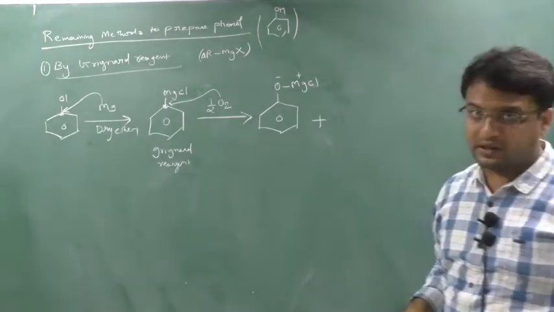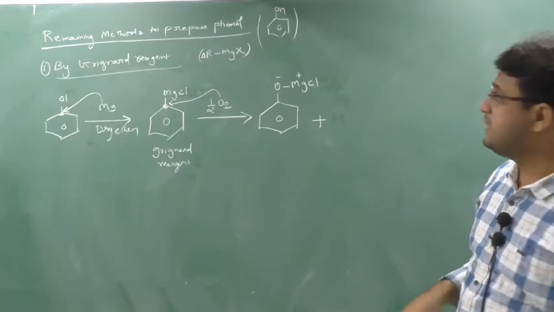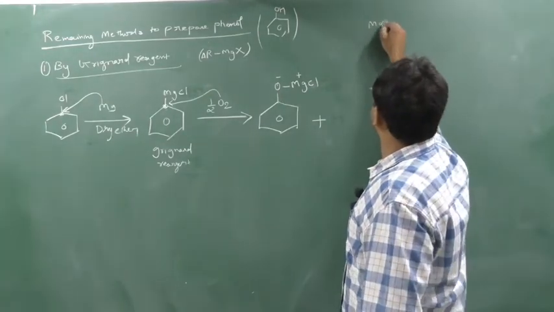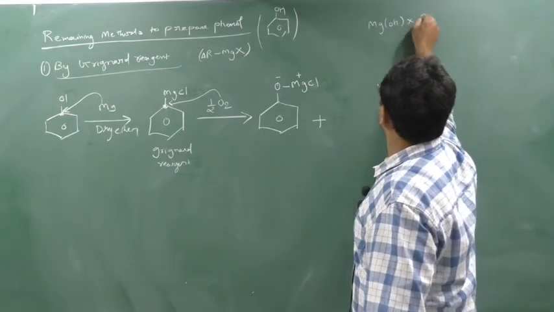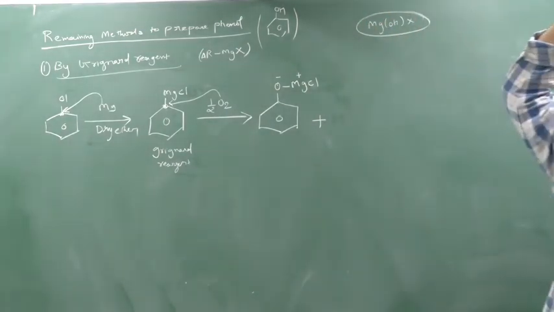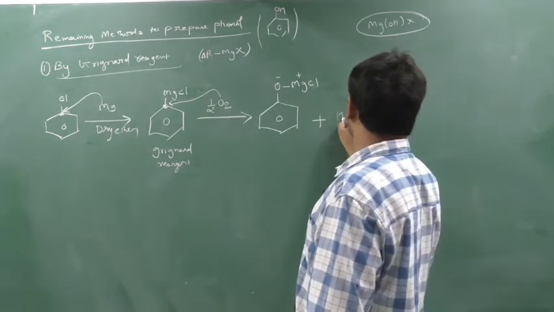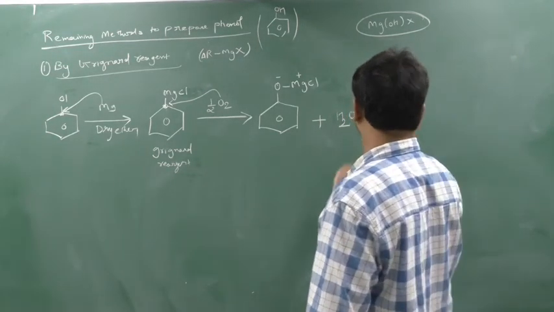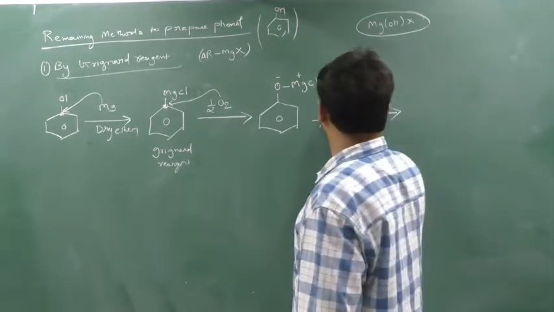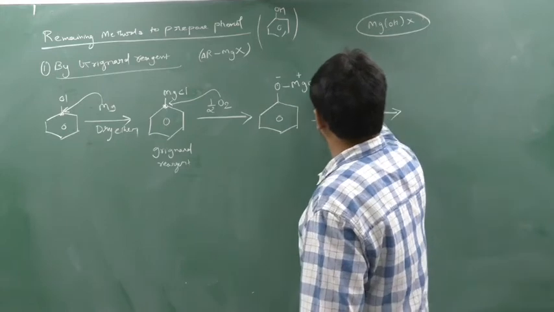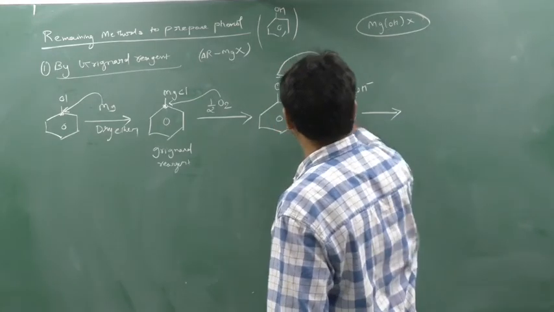But remember one thing, in Grignard reagent, the final extra product was MgOHX. Remember? So what I have to do is hydrolysis, H2O. If I do the hydrolysis, what will I get? I will get H plus and OH minus. So this H plus will react with this.